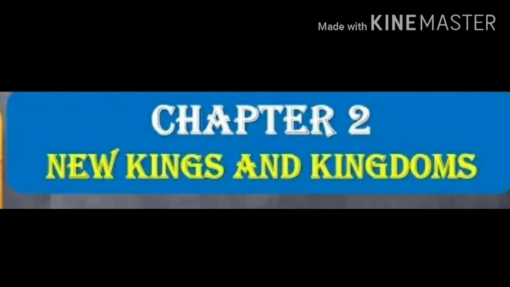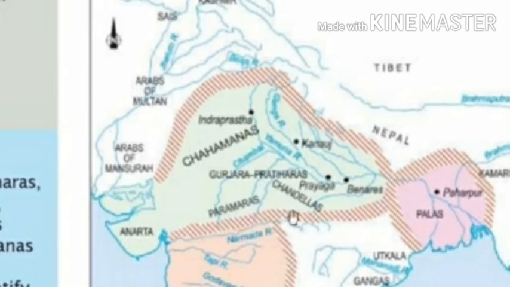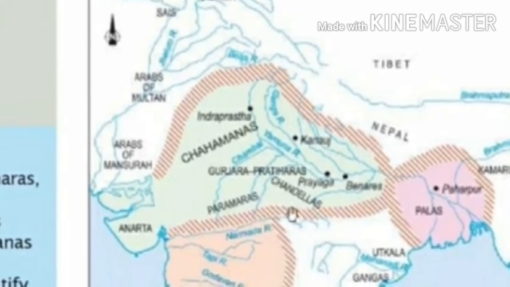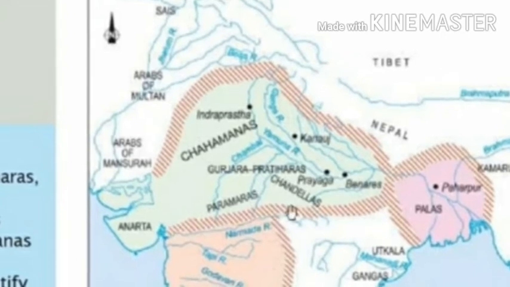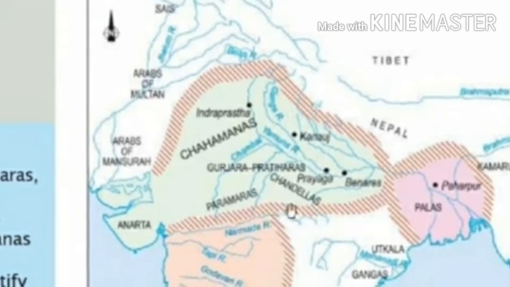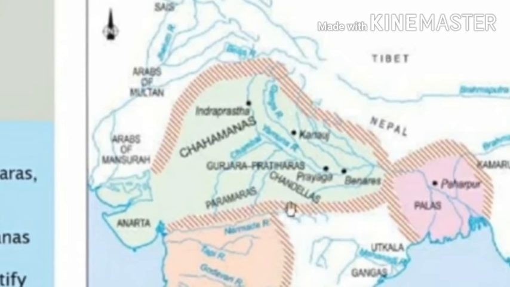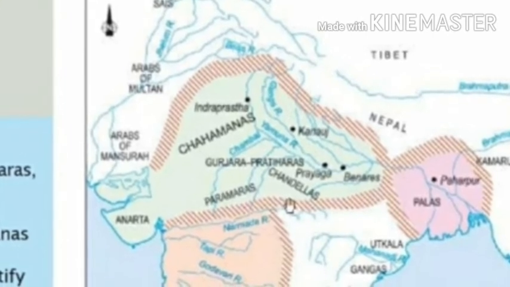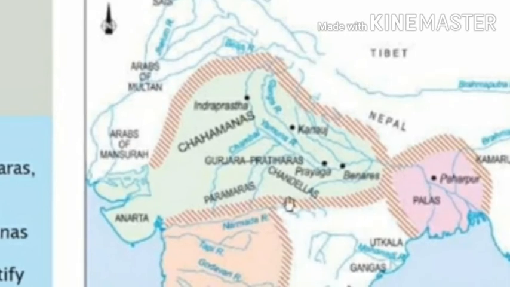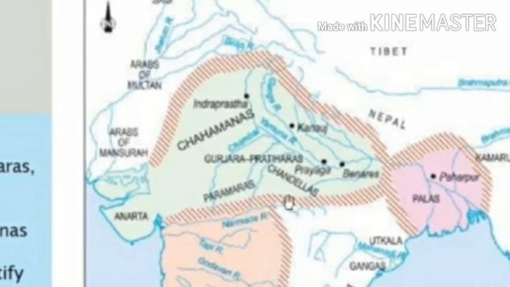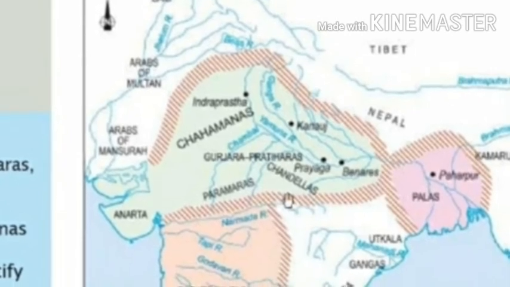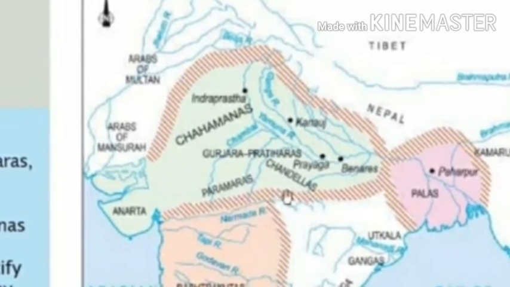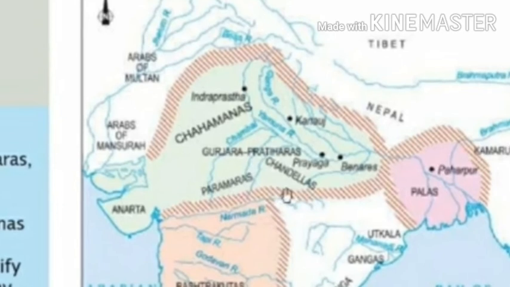Now, this chapter, lesson number 2, New Kings and Kingdoms, on the very first page, you have this map. Fine. You can see the shaded areas, the green, the pink and the orange shaded areas. These are the main dynasties of that time. You can see the boundaries. The boundaries have been made with dotted lines.